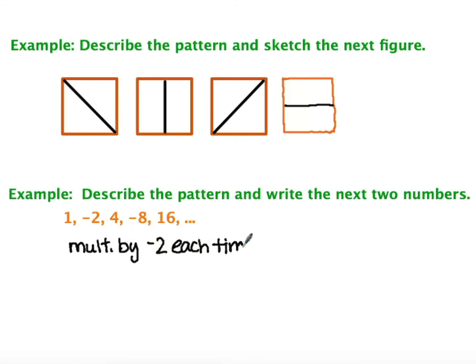That's my conjecture. That's what it looks like is going on to me. And so if that were my conjecture, my next 2 numbers would be 16 times -2 and -32 times -2. And there's my conjecture, my educated guess of what's going to come next based on my observation.